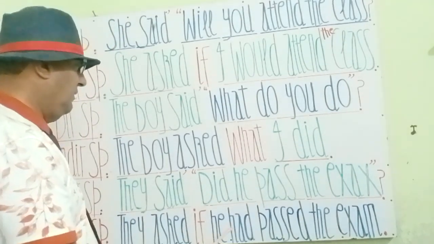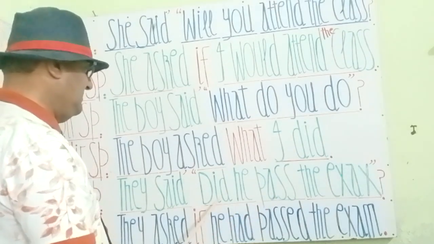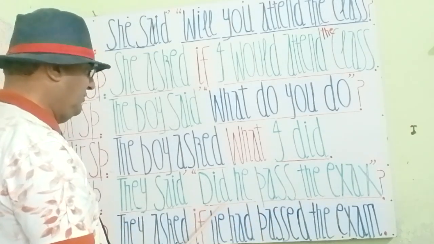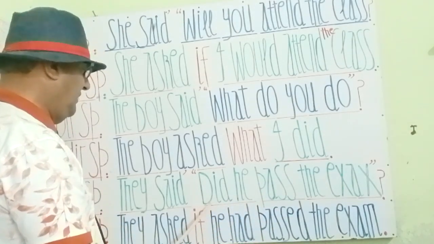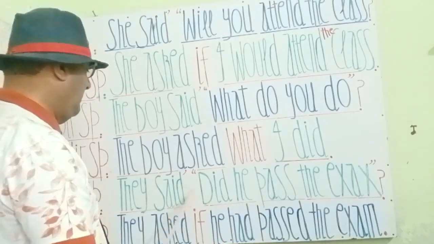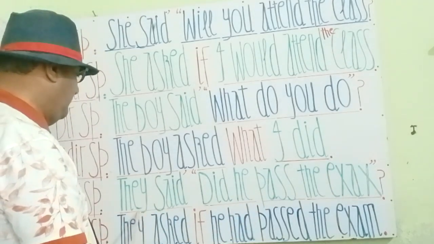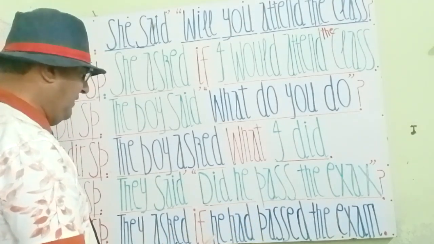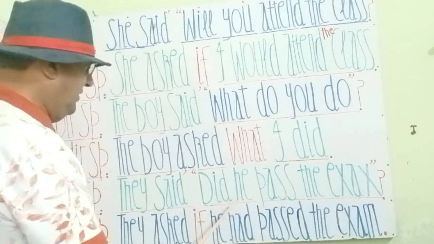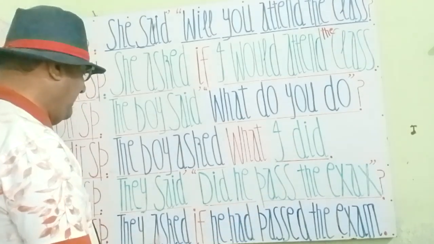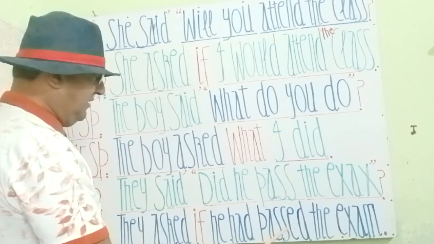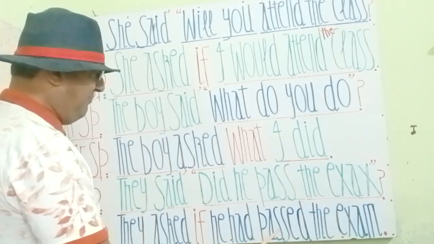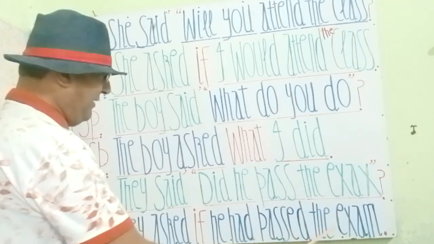So if he, now this is past tense, this is interrogative past tense in direct speech, so this will change to the past perfect, because if there is past tense inside the commas and the first statement outside is the past, so the interior past will change to the past perfect. So we will write here had as the helping verb, because it's going to change to past perfect tense. So they asked if he had, and the third form of verb pass is passed, a regular verb. If he had passed the exam, if he had passed the exam.